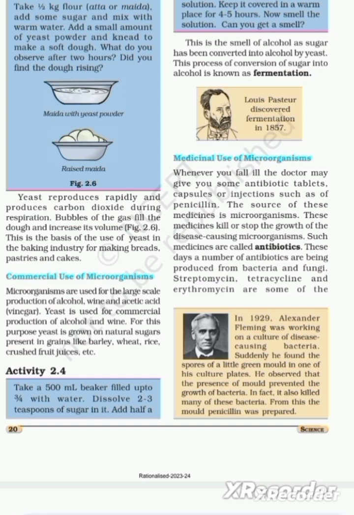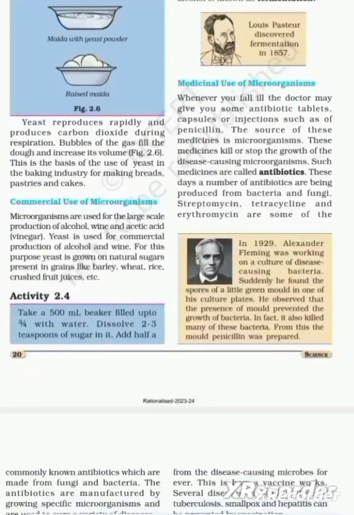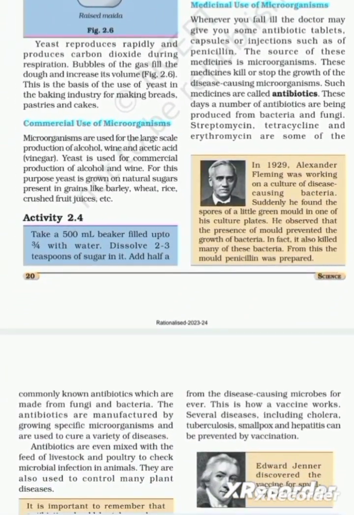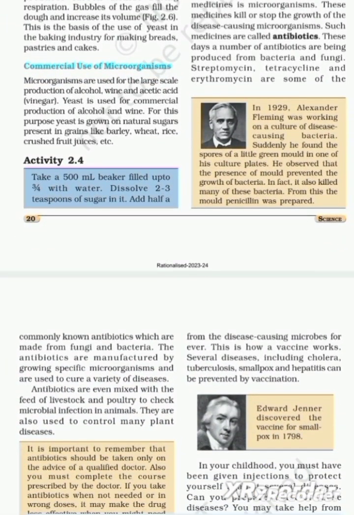From this mold, penicillin was prepared. So, this is how penicillin, which is extracted from penicillium, a bread mold, was discovered.